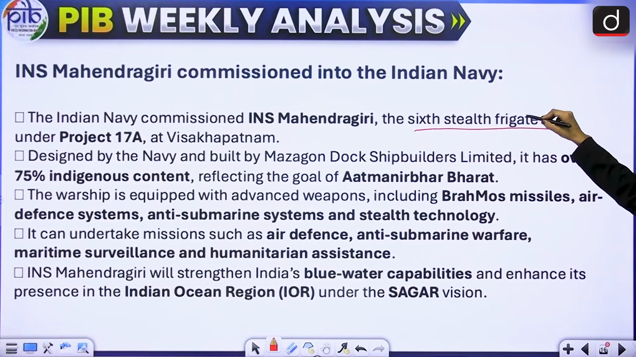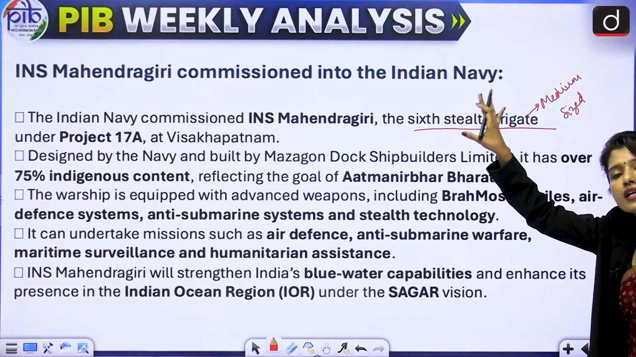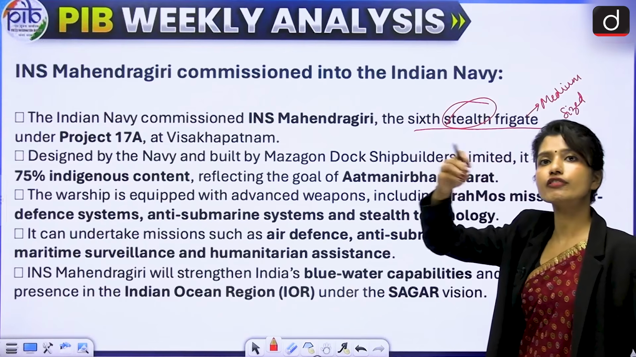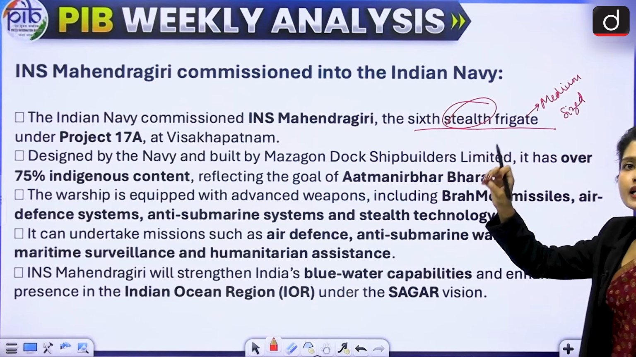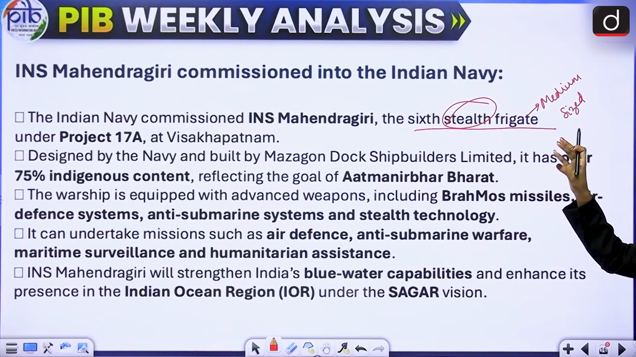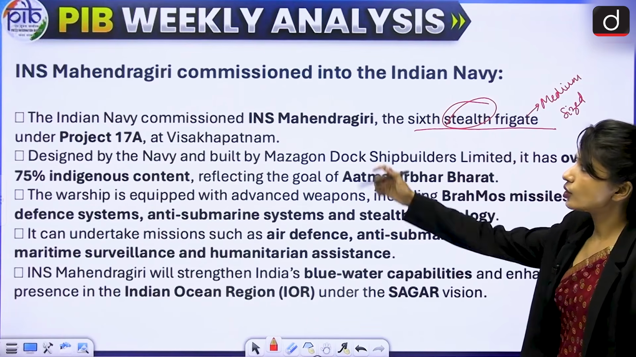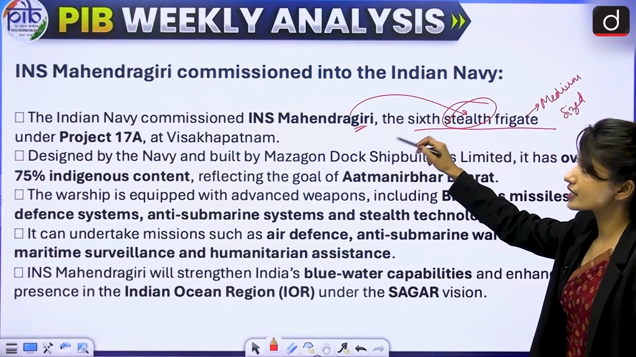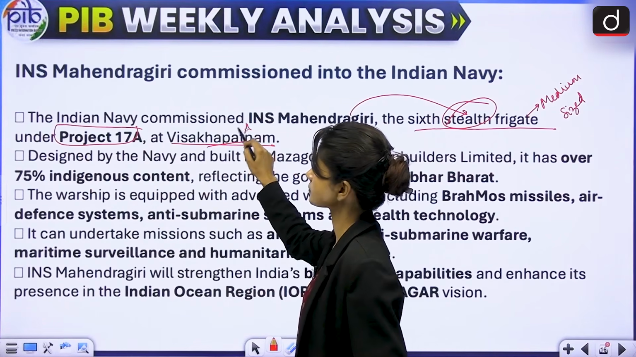See, frigate is a medium-sized warship. Frigate is anything that is medium-sized. What is stealth? Stealth is built in such a way that it is very difficult for the enemy to detect it. So a stealth frigate will be a medium-sized warship that is very difficult to be detected by enemy radar, sonar or other surveillance systems. So Indian Navy commissioned INS Mahendragiri. For this you will remember that it is the 6th stealth frigate under Project 17A at Visakhapatnam.